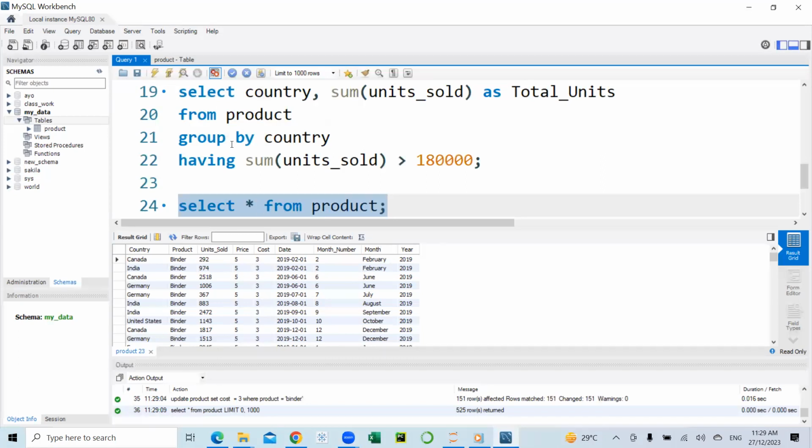So the update statement is used to update or to modify the existing records in a table. If, for example, we want to change the name Canada to another name, or you want to change the name India, you can use the update statements to do that.